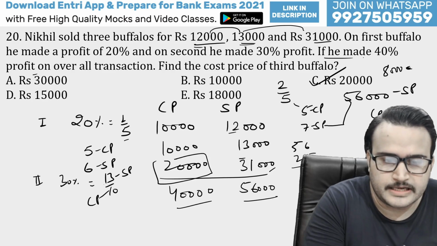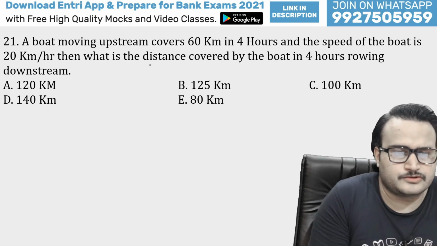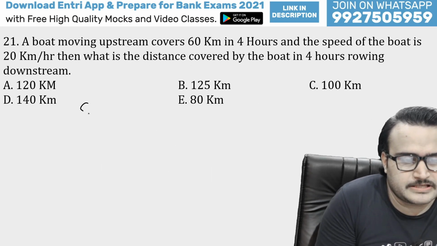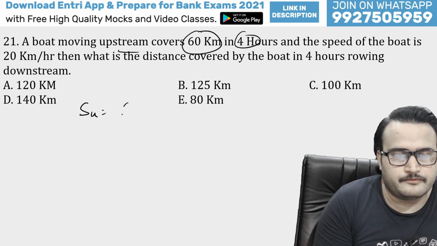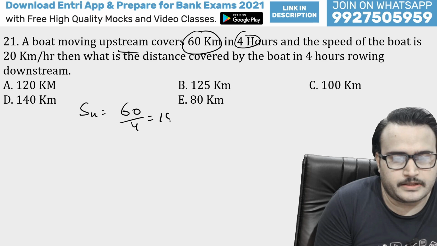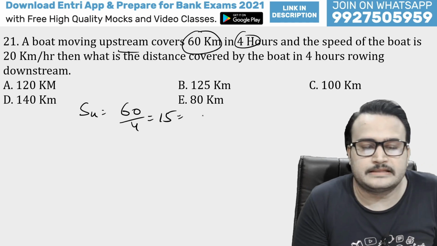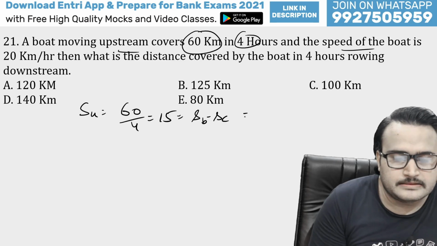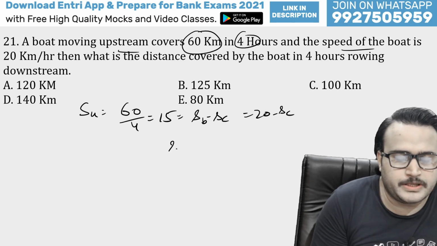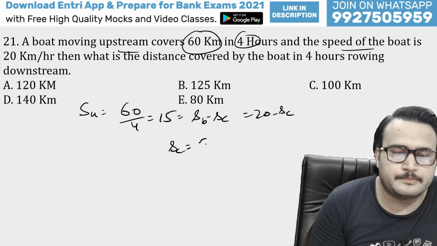Let's move to the next question. This is the next question from boat and stream. So upstream speed will be what here, because upstream distance is given and time is given. So 60 by 4, that means 15. And this upstream is nothing but speed of boat minus speed of current. We are given the speed of boat, that is 20, minus speed of current. So speed of current will be 20 minus 15, that means 5.